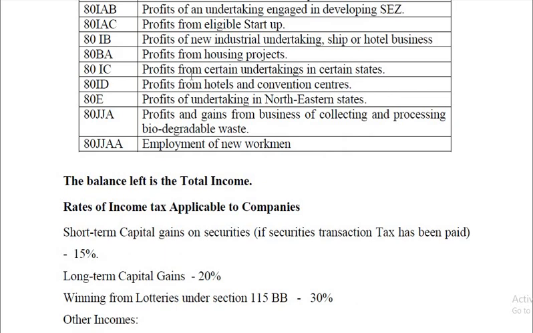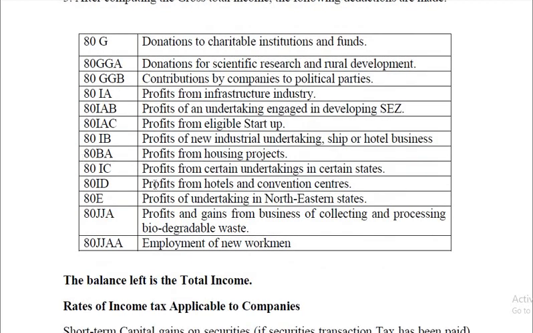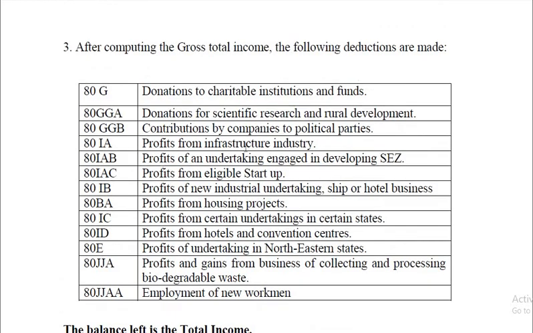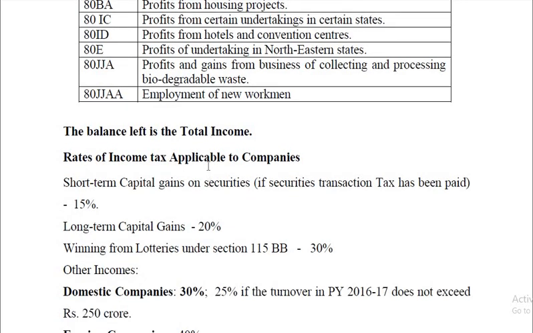Okay, after deducting all these deductions depending upon the applicability, it's not necessary that all the deductions are applicable to a company. Depending upon its business, certain deductions might be applicable. So after deducting these deductions under section 80 from the gross total income, what you get is the total income. On that, you are calculating the taxes.